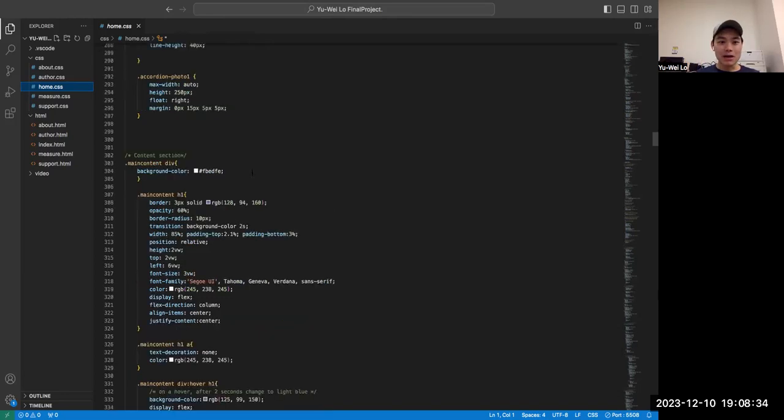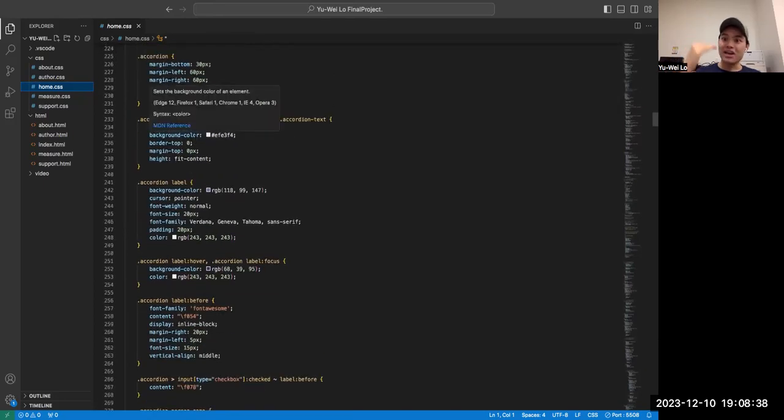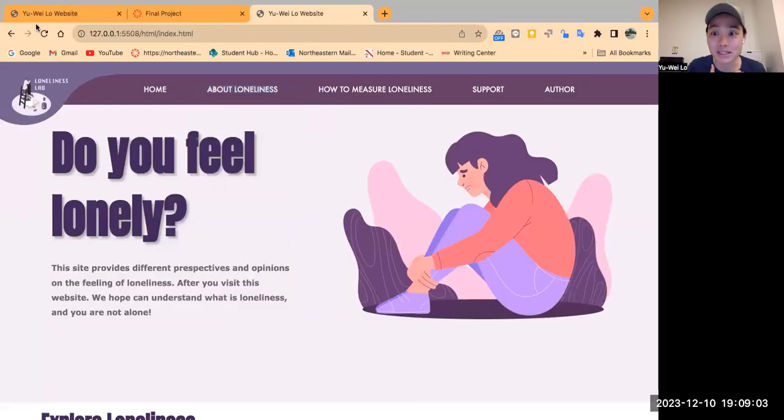The third one, I think the hardest one, is the accordion, because I have a lot of layers. In the beginning, everything was under the same label, so it was a very awkward, stepped layout. But in the end, I found a reason, so I put them in a very parallel, organized approach.